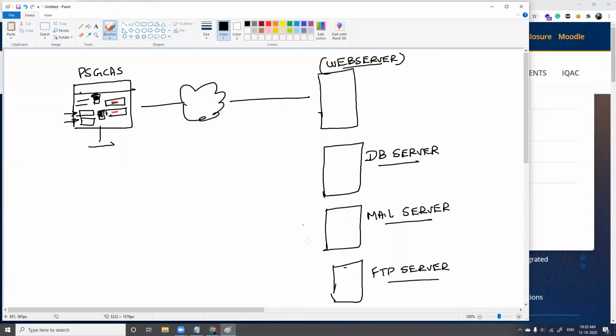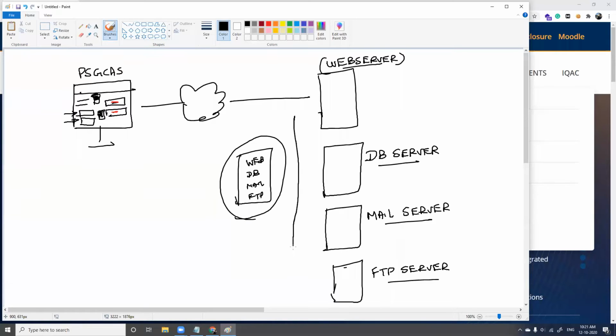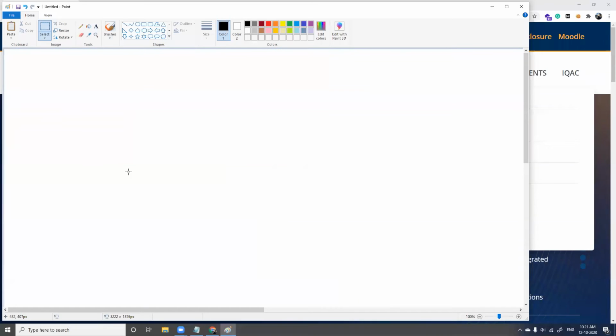Or a few websites will have a single configuration, with the web server, database server, mail server, and FTP server everything configured in a single server. You can have two types of architecture, either like this or like this. So having said this, we'll move on.